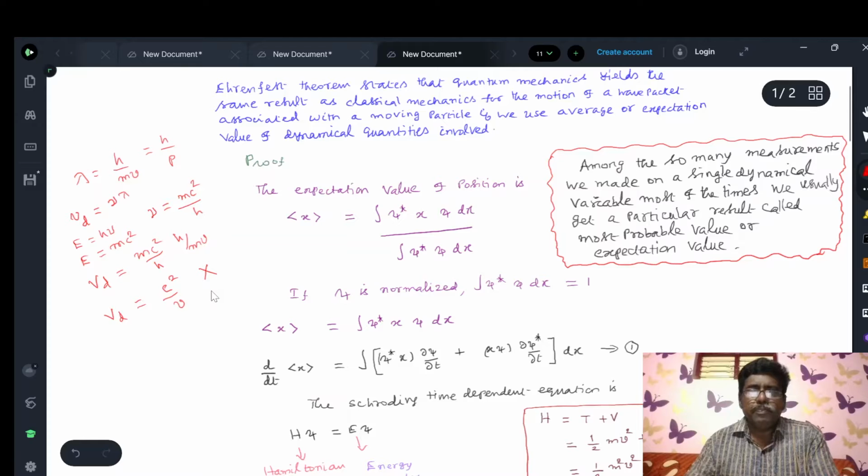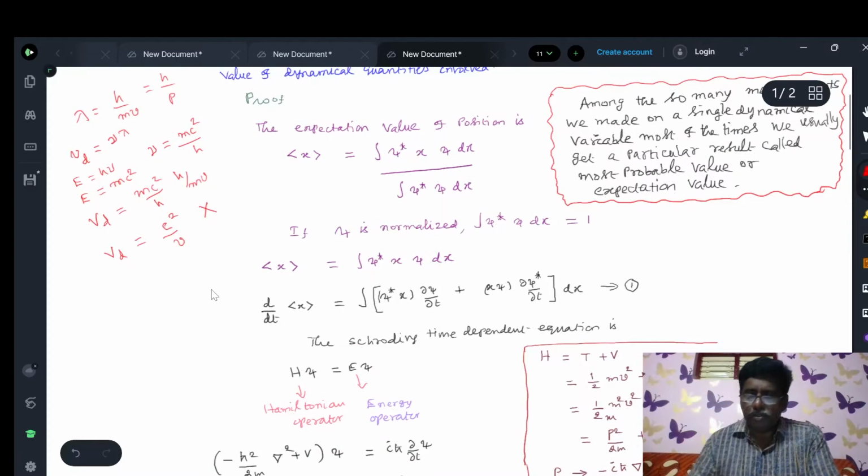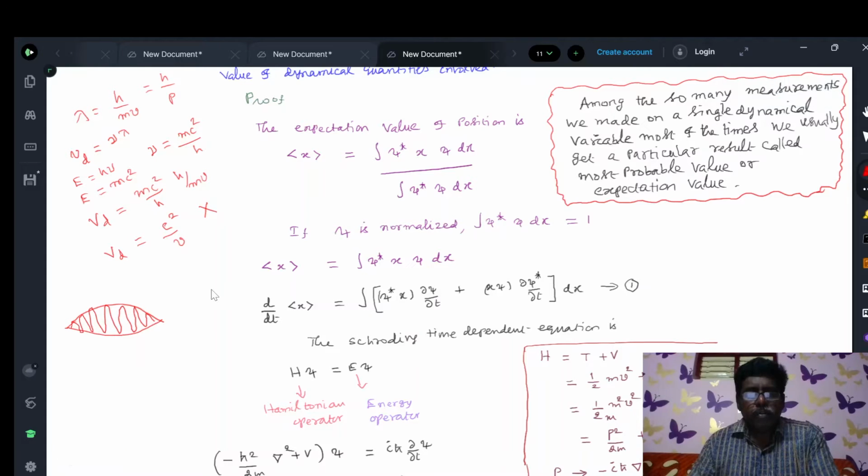In quantum mechanics, single particle motion is expressed in terms of a wave packet rather than a single wave. Say this is a wave packet, which contains a number of waves. These waves produce constructive as well as destructive interference. Finally, the entire wave packet may move with one particular velocity, called the group velocity. The individual waves have their own velocities. Group velocity equals particle velocity.